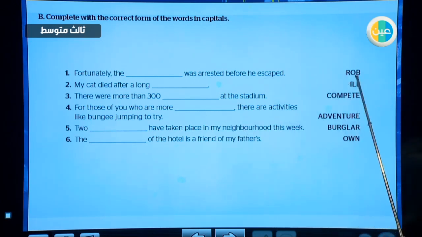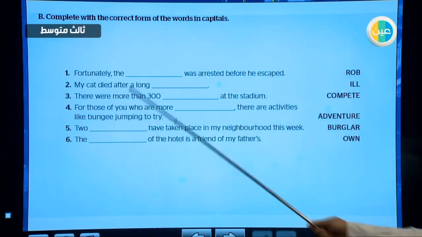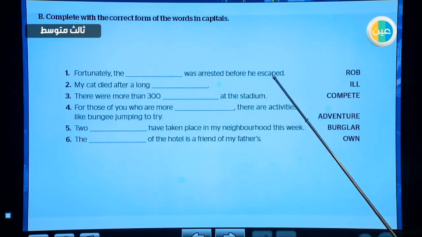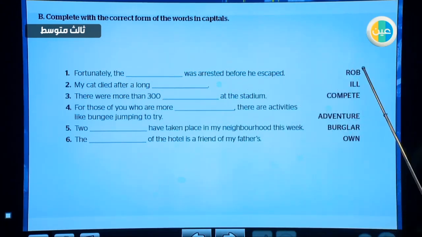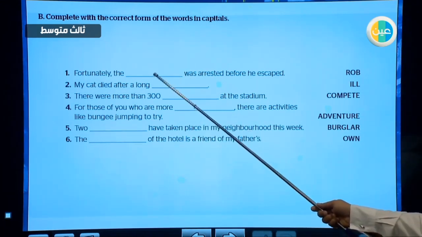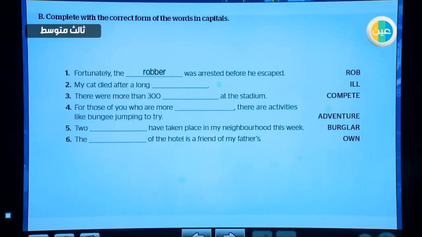First one, we are going to use the word rob. Fortunately, the blank was arrested before he escaped. What is the name of the person who commits that crime? Rob. Yes, we call him a robber. Number 2, my cat died after a long ill. Ill is an adjective. Here we need a noun. What is the noun that comes from ill? It's illness.